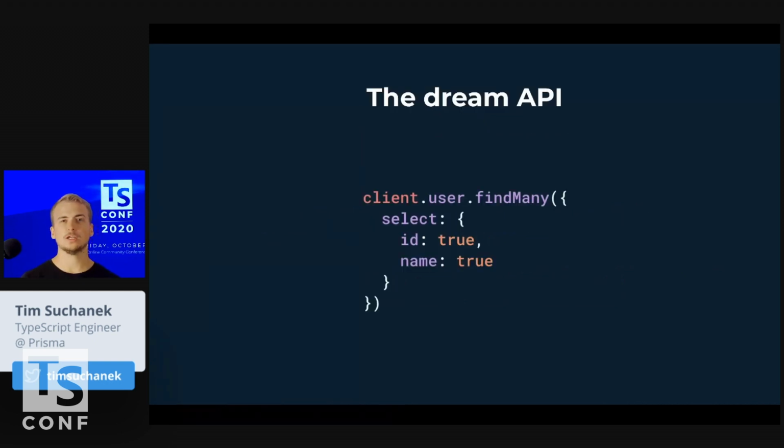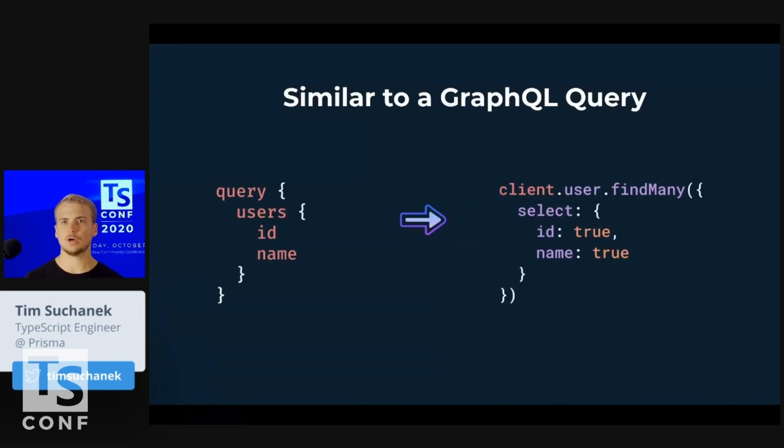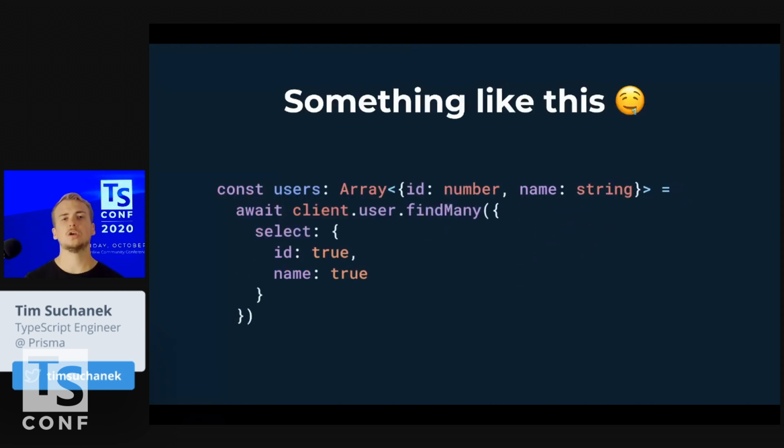So something we thought about is some kind of ORM API where you get a CRUD API with create, read, update, delete, and you can, for example, get all the users. And similar to a GraphQL query, you can say, okay, I want the ID and the name of the users, and I'm only getting that. And how awesome would it be if we could have this thing typed in TypeScript, if the return type of this would be typed. So that was the dream API, but we had no idea if this is even possible.